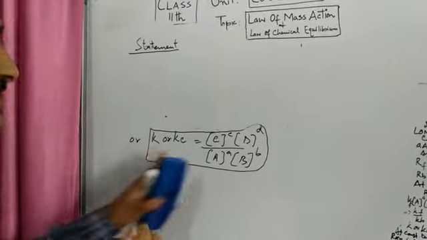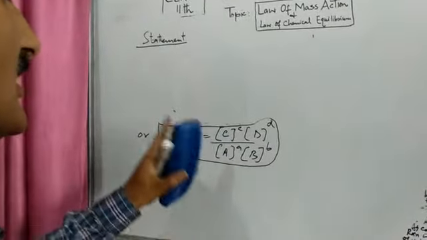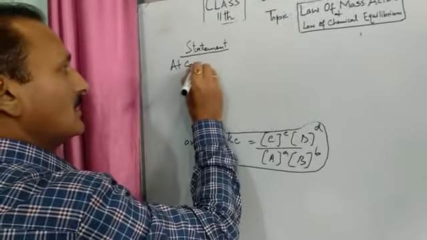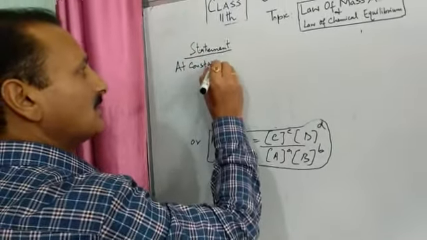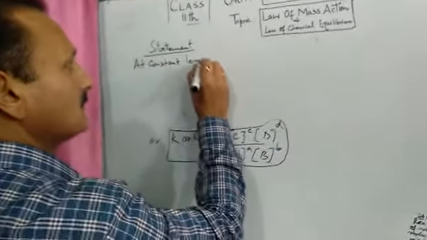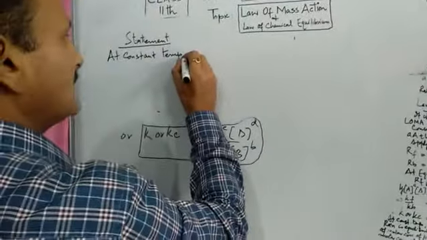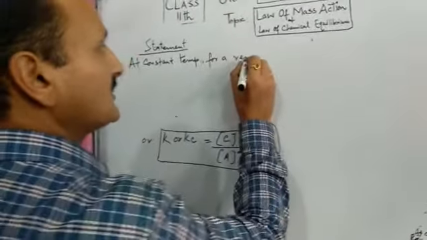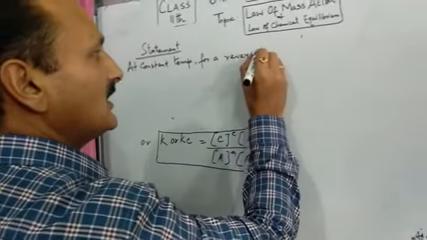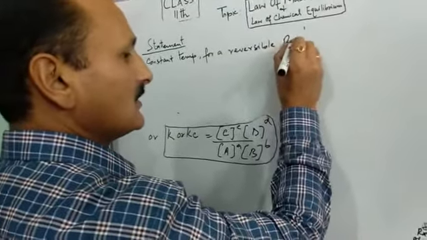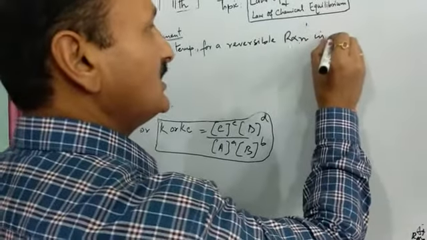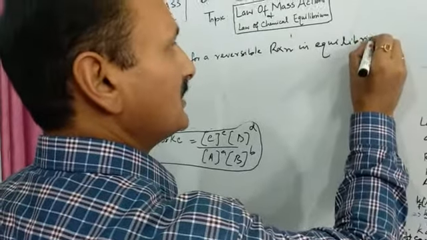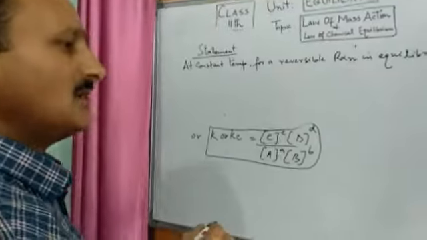Now what does this law state? First let me put the conditions. Condition is at constant temperature, for a reversible reaction, because we have to take a reversible reaction in equilibrium. The reversible reaction should be in a state of chemical equilibrium.